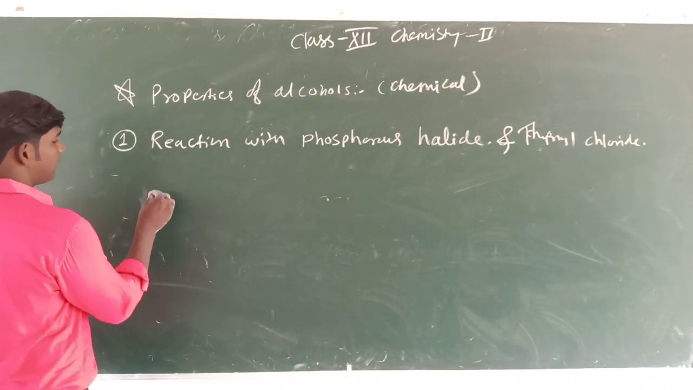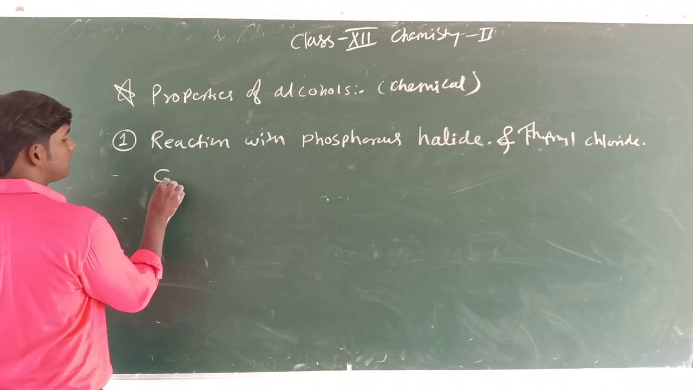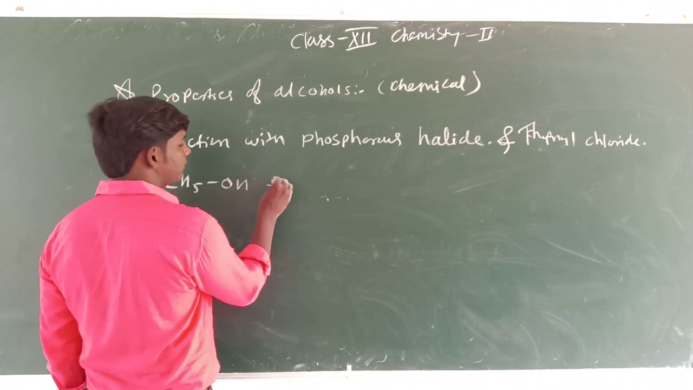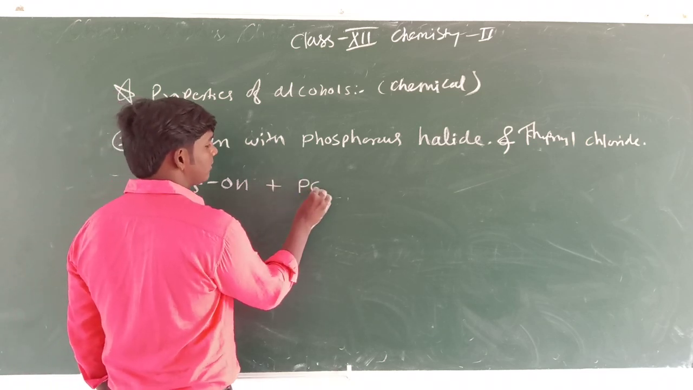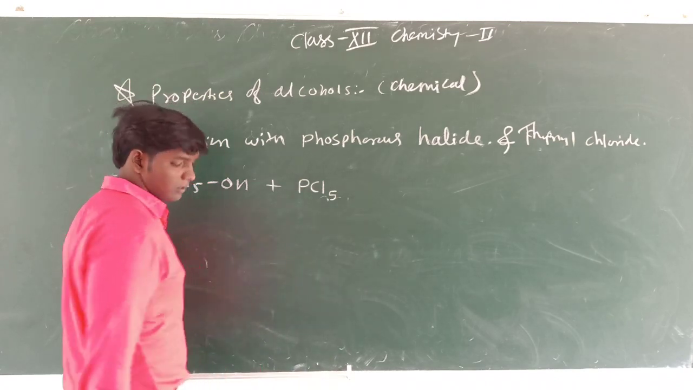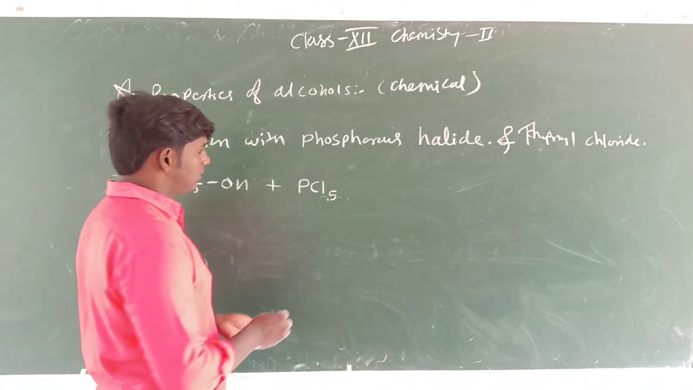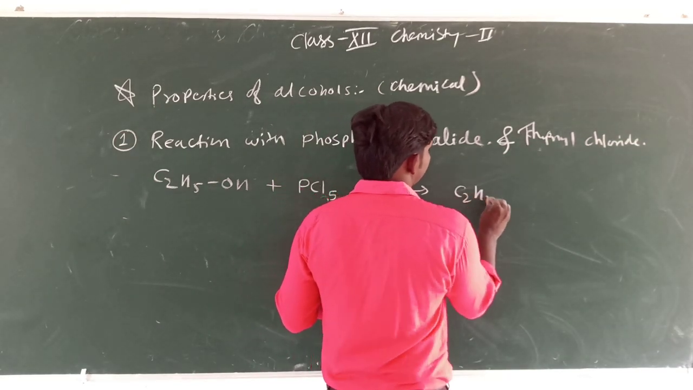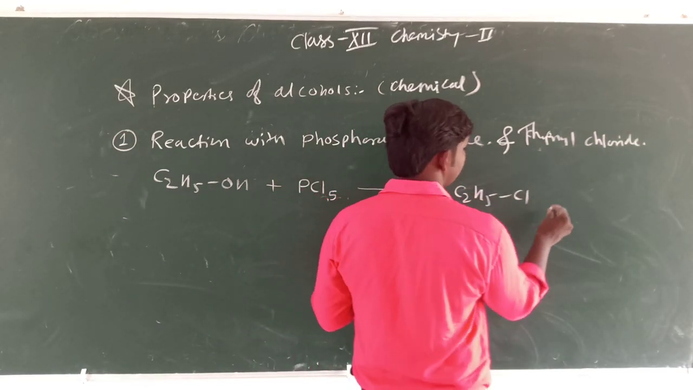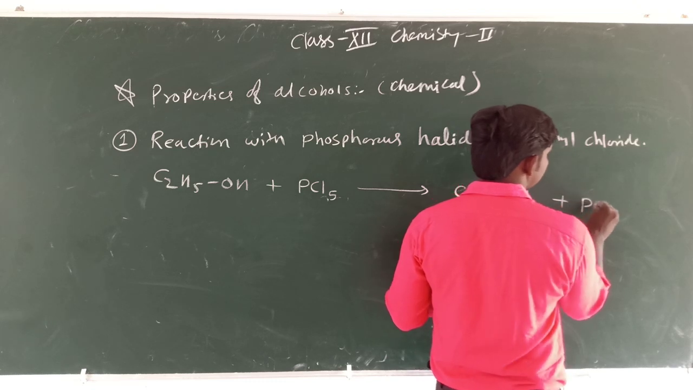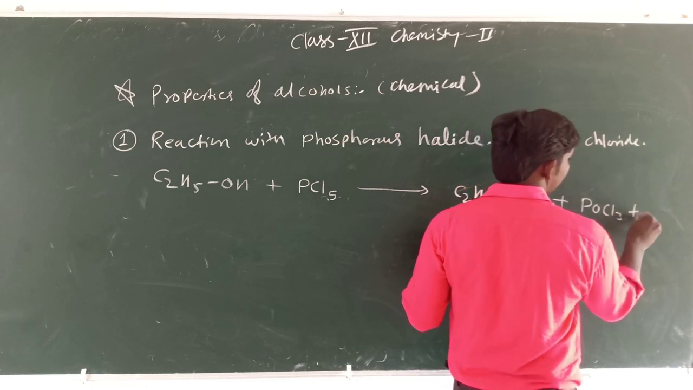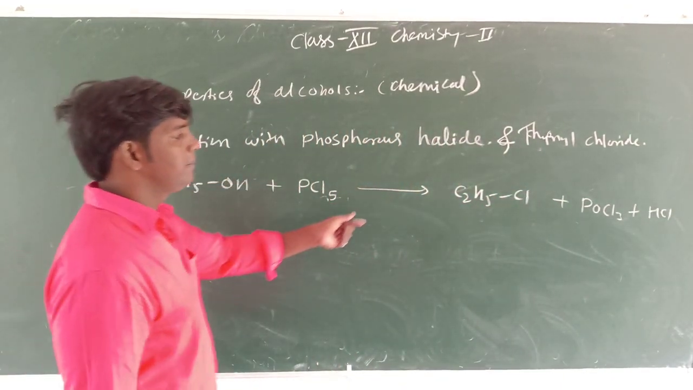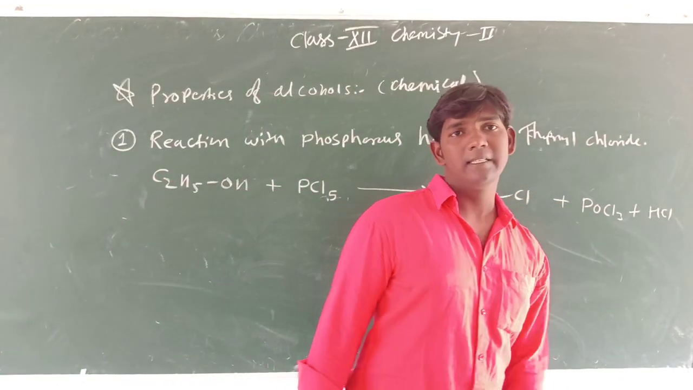First we take the example of ethanol, C2H5OH, and I react it with phosphorus pentachloride. So we have here ethyl chloride plus POCl3 plus HCl as the final products. This is the main product, and these two are the side products.